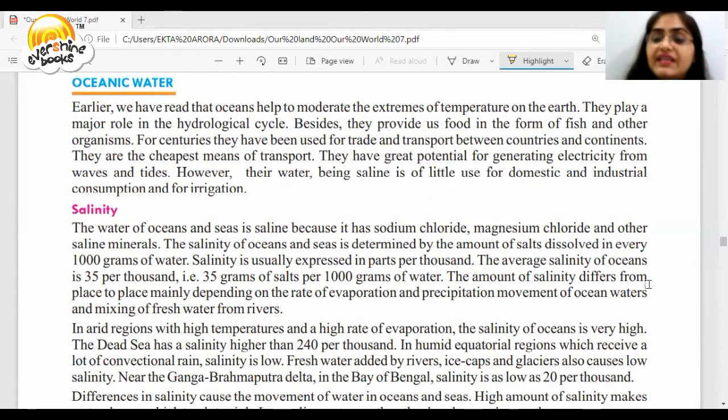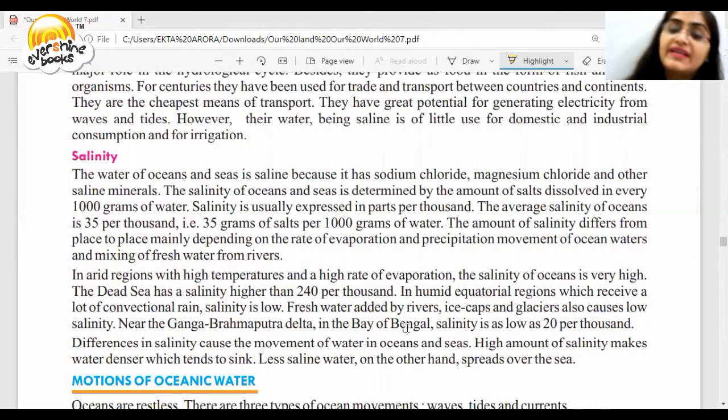The amount of salinity differs from place to place, mainly depending on the rate of evaporation and precipitation, movement of other ocean water, and mixing of fresh water from the rivers, because ultimately river water goes into the ocean only. In arid regions with high temperature and high rate of evaporation, the salinity of the ocean is very high. The Dead Sea has a salinity higher than 240 per 1,000. In humid equatorial regions, which receive a lot of convectional rain, the salinity is low. Fresh water, when added by the rivers, lowers the salinity.